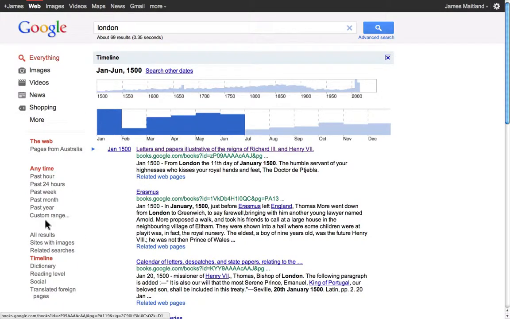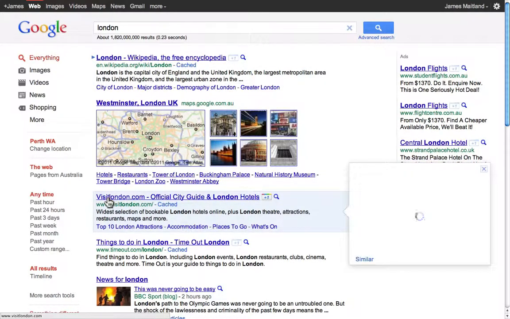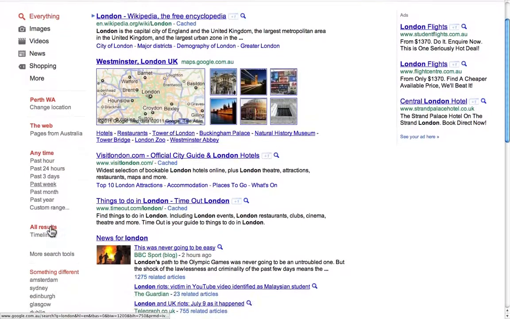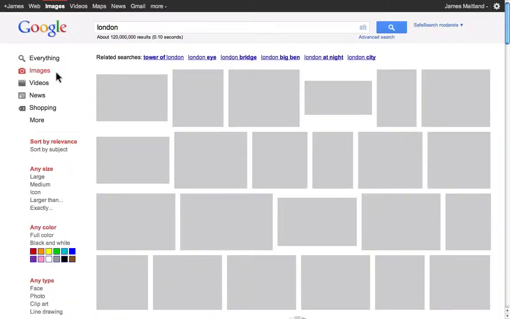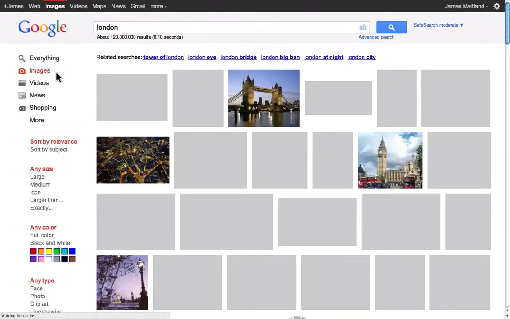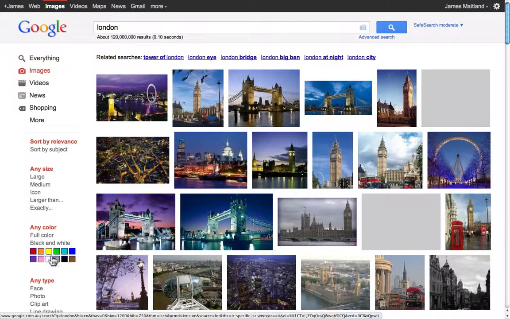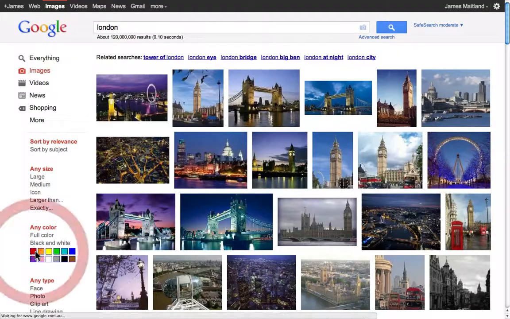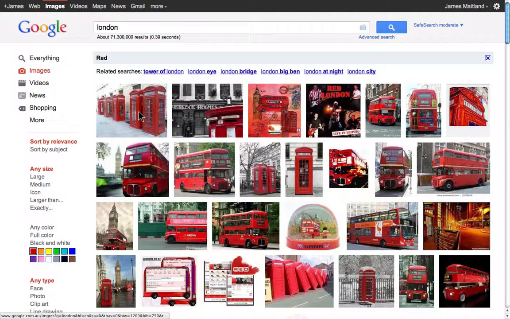If I come back to all results down here, to how we were looking at it before, what do people look at in London? I can have a look at images. Once again, it's finding images. We all know that. I can look for particularly red images that have to do with London. And we find the London red buses and the London red telephone boxes.